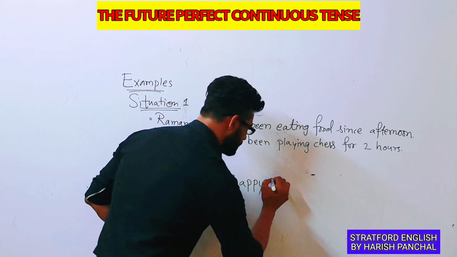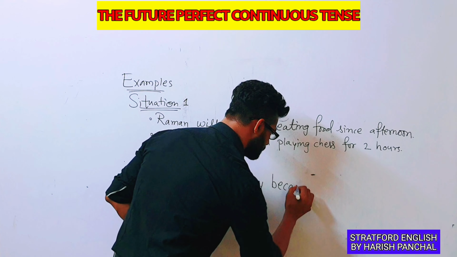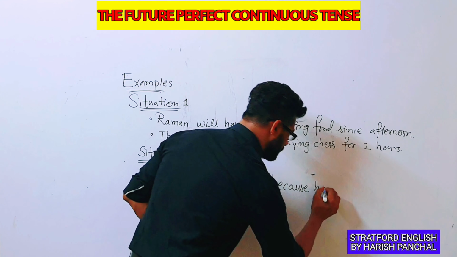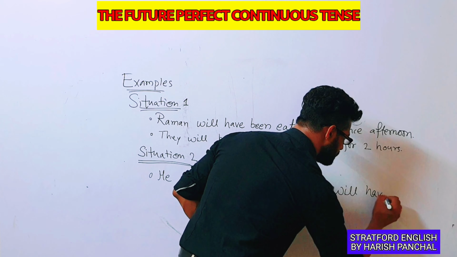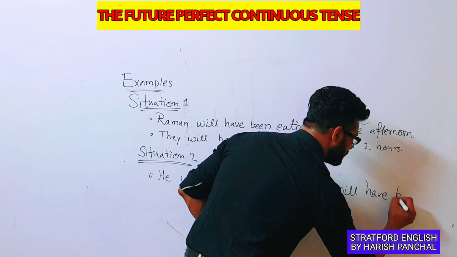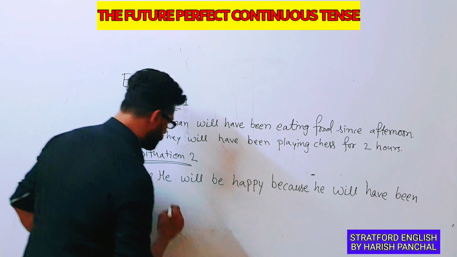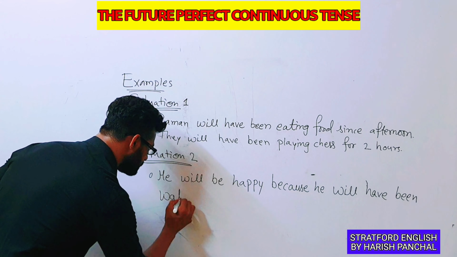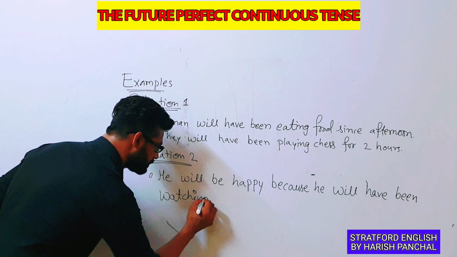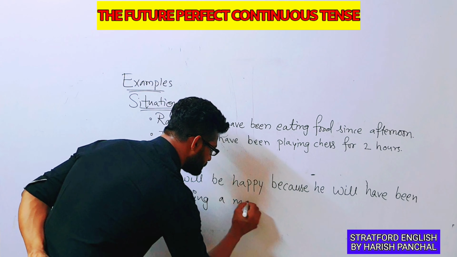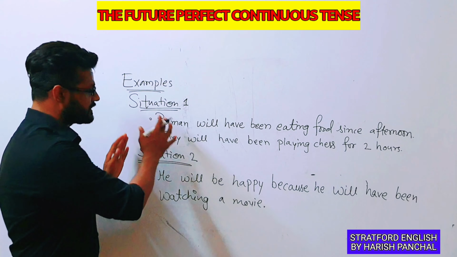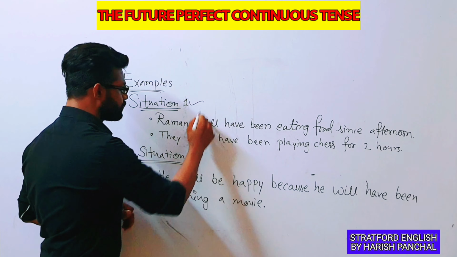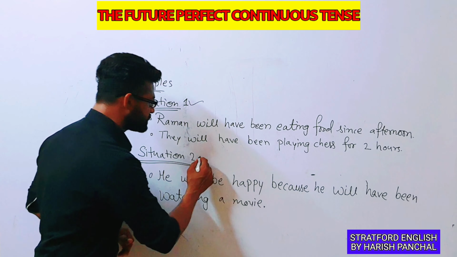He will be happy because he will have been watching a movie. Okay, so these are the examples of situation 1, and this is the example of situation 2.